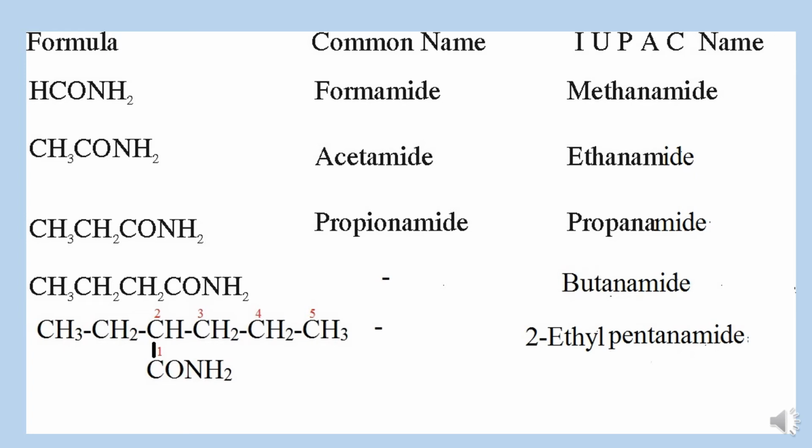And for a branch, or if there is a substituent attached to the parent chain, accordingly we need to select the parent chain, as in the next compound, the 5th compound. As you can see, if we select the straight chain, the number of carbon atoms is 7, but we didn't get the functional group here. So we need to select the chain from that side where we get the functional group in the chain. Don't bother whether it is the longest chain or not. So we'll select a chain of 5 carbon atoms as shown in the figure, and the name would be 2-ethyl pentane amide.